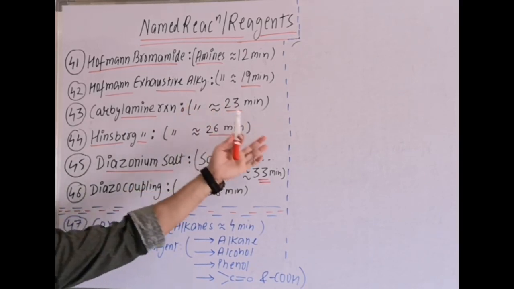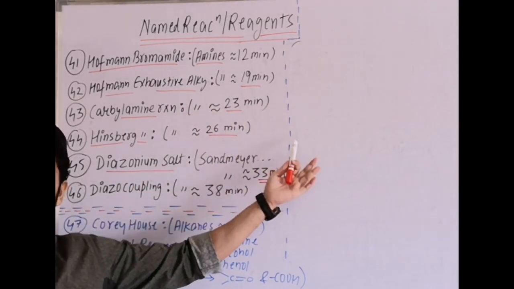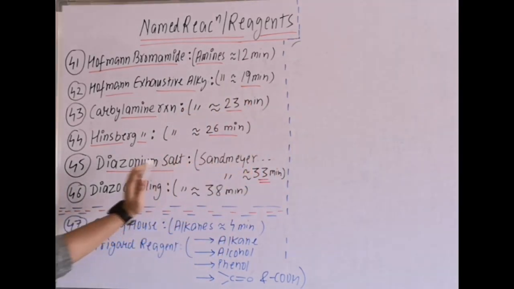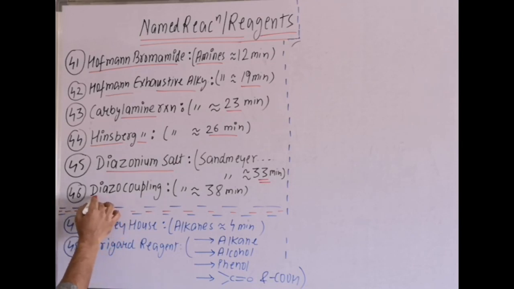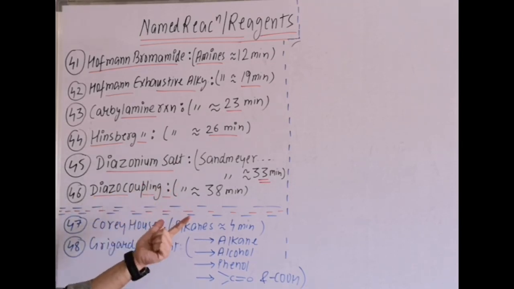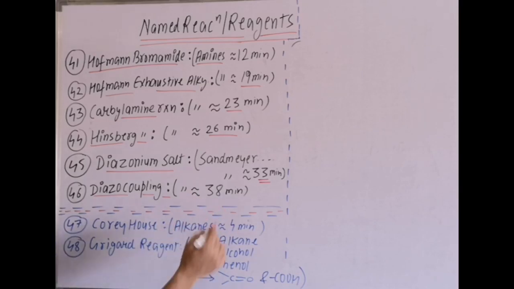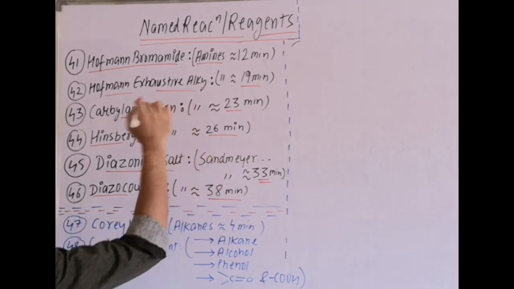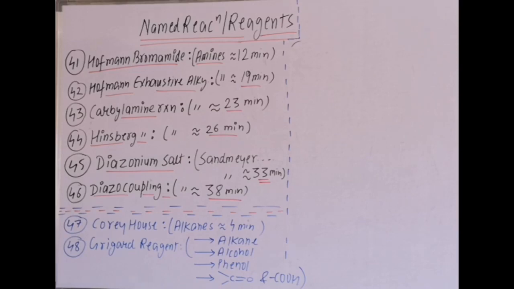Sandmeyer, Gattermann, formation of benzonitrile, all reactions are covered. So it is better to go through that particular chart which is covered in diazonium salt reactions. Then a very important reaction, diazo coupling, because dyes are formed, and important examples are of aniline and phenol. This is covered at the 38th minute in the amines video, and the amines video will be in the playlist of class 12th.